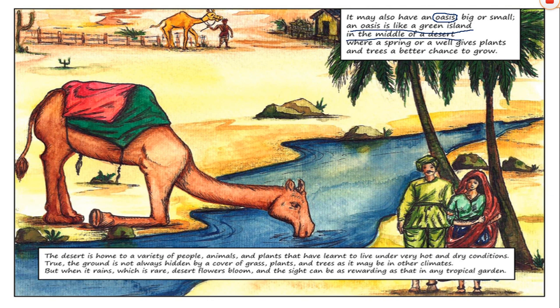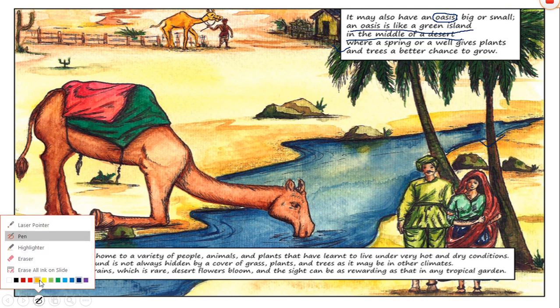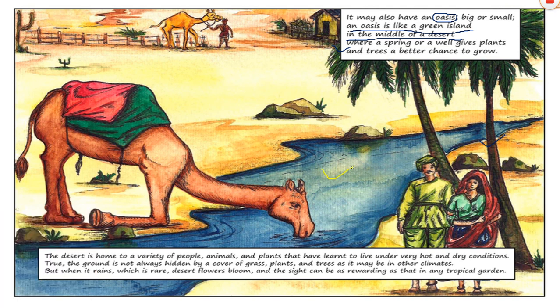So where can we see an oasis? In the middle of a desert where a spring or a well gives plants and trees a better chance to grow. Look here in the picture, trees are here, water is over here, right?